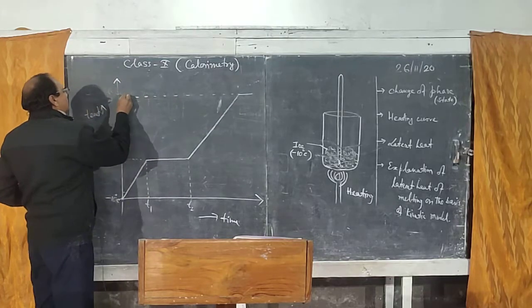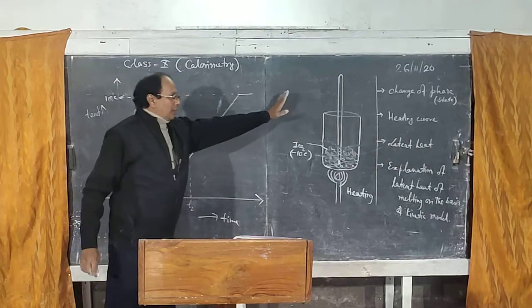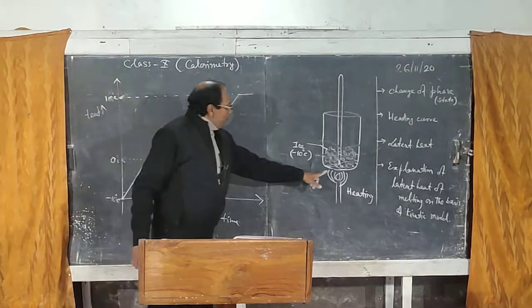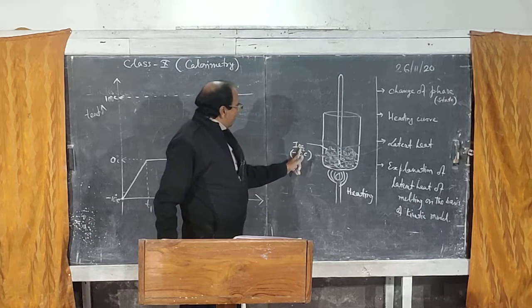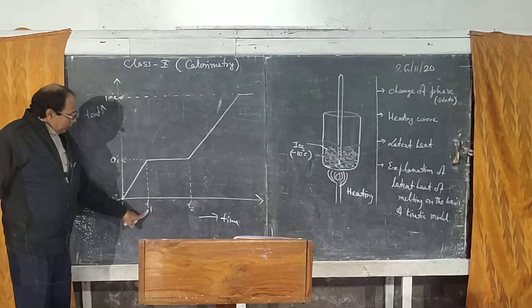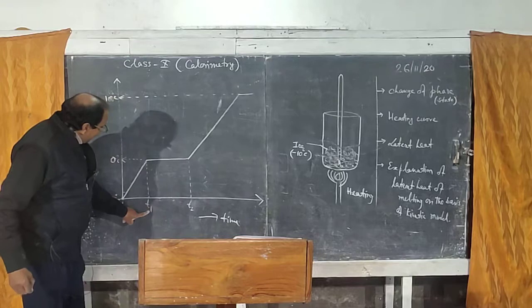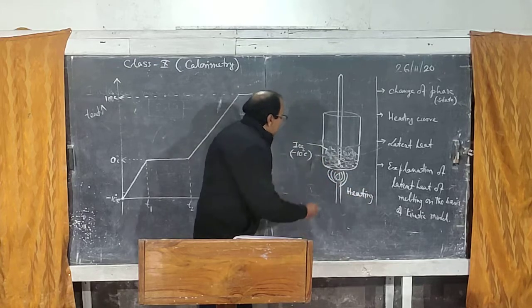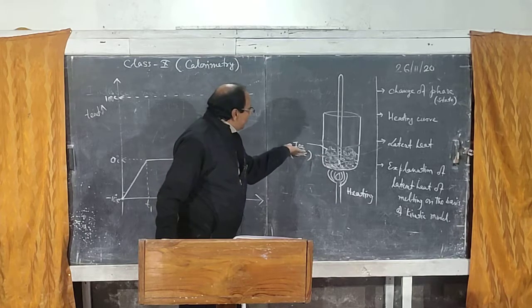That certain temperature is 100 degrees Celsius, but this portion is out of syllabus, so we will be discussing only this portion, right? Now look here. When you are heating, the temperature of ice starts rising from minus 10 to minus 9, minus 8, minus 7, minus 6 and so on till 0, and the time taken is T1. Now at time T1, though the temperature is not rising, we keep on heating, and we will see the ice starts melting.